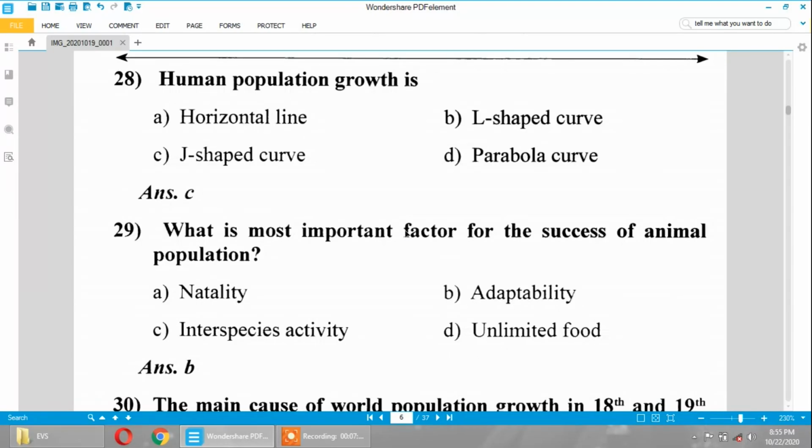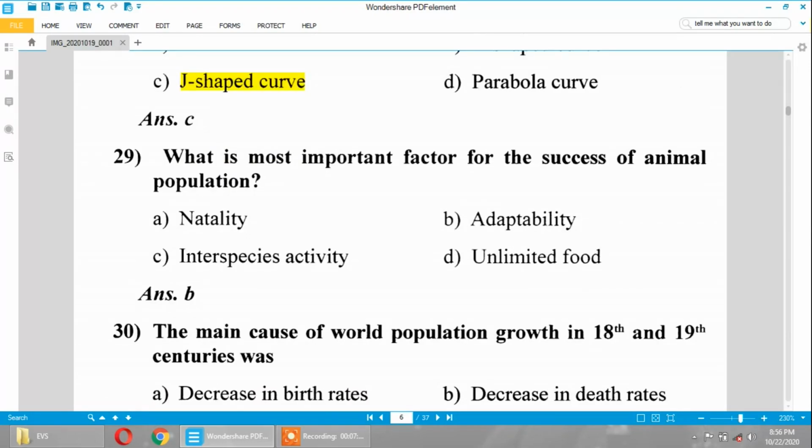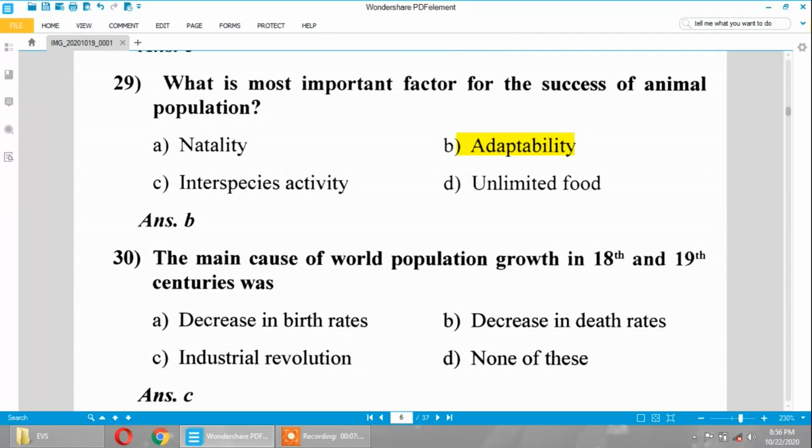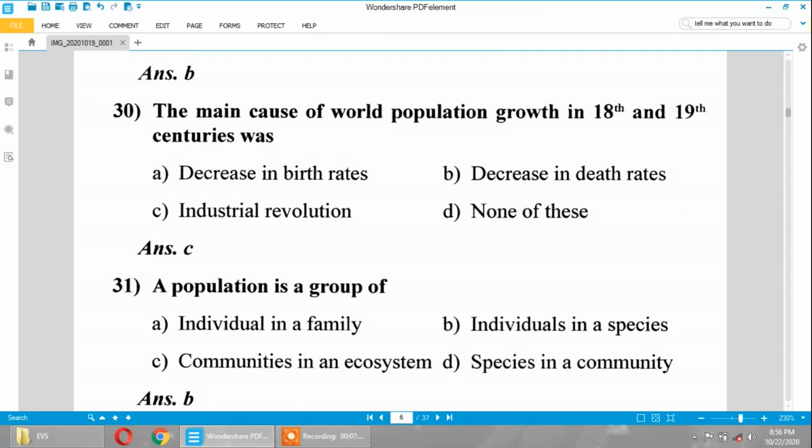Human population growth is a J-shaped curve, that is, it goes on increasing. The shape of the curve was J-shaped. It's not horizontal or L-shaped, or parabolic. It always increases. The most important factor for the success of an animal population is adaptability. Animals always lead to adaptability. The main cause of the world population growth in the 18th and 19th century was the industrial revolution.